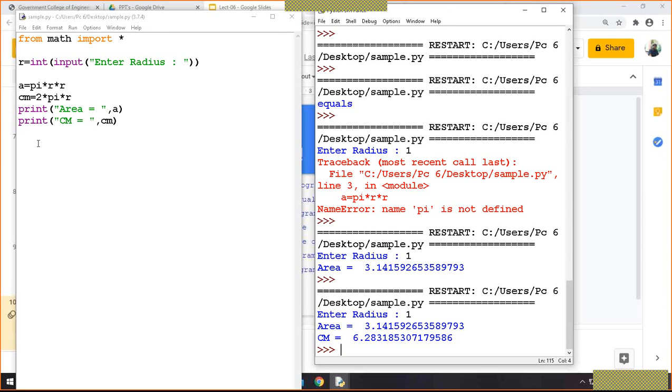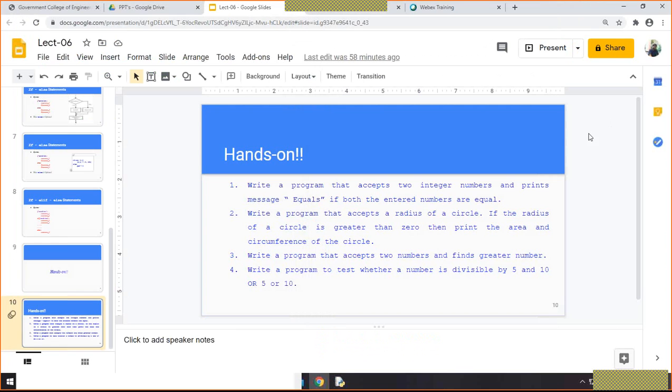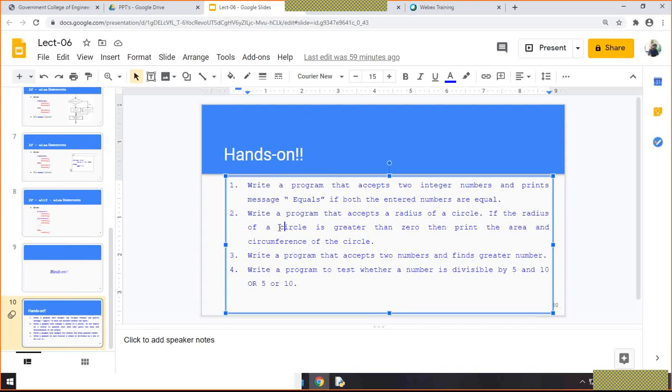But see, this is a simple program, but what we are seeing here is that condition. Write a program that accepts the radius of a circle if the radius of the circle is greater than 0.